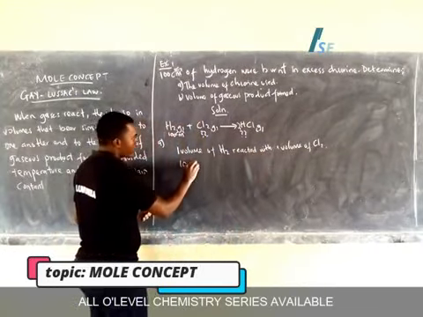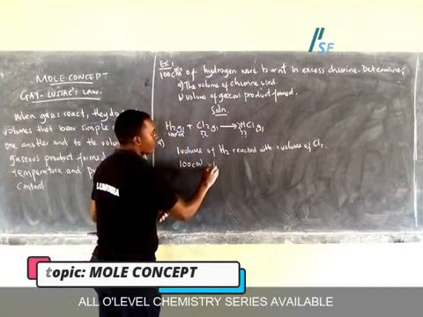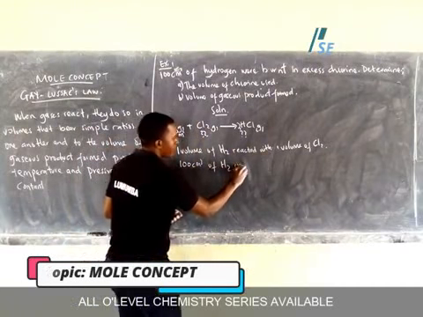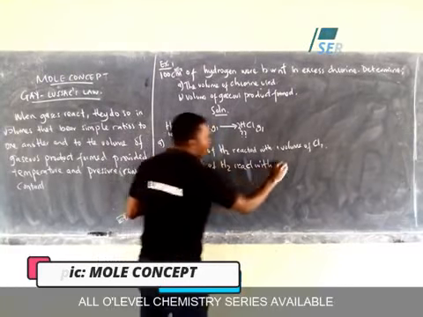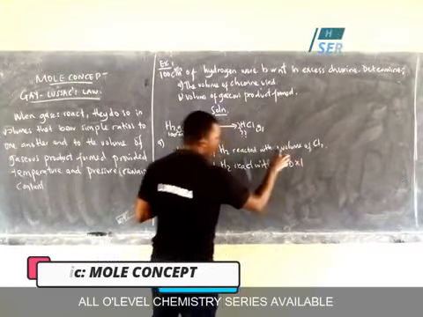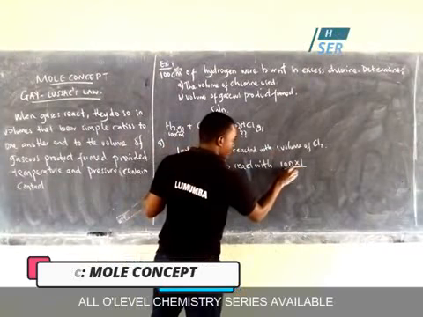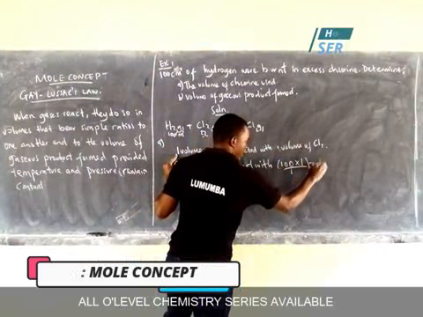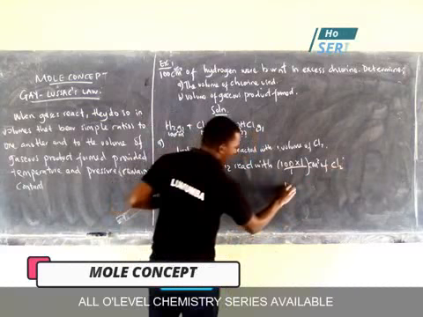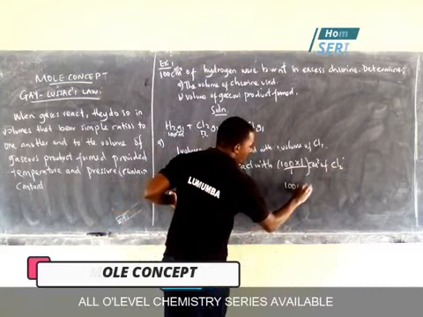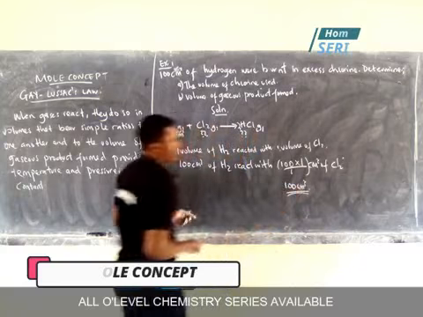So the 100 cubic centimeters of hydrogen react with, cross multiply, 100 times 1 divided by 1, these are cubic centimeters of chlorine. So the volume of chlorine will be 100 cubic centimeters.